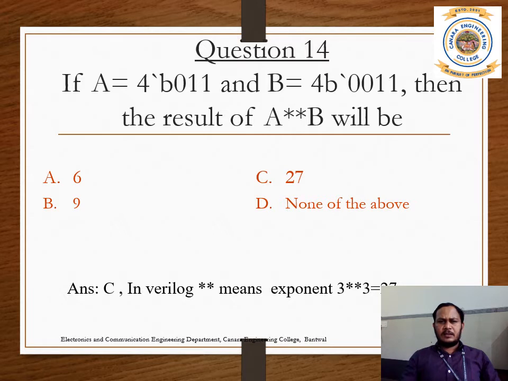So A is 3 in digits and B also 3 in digits. Double star stands for exponent in Verilog. So A exponent B means 3 exponent 3, 3 cube, that is 3 to the power 3. So the answer is 3 to the power 3, which is 3 into 3 into 3, so like 27. That is the correct answer.